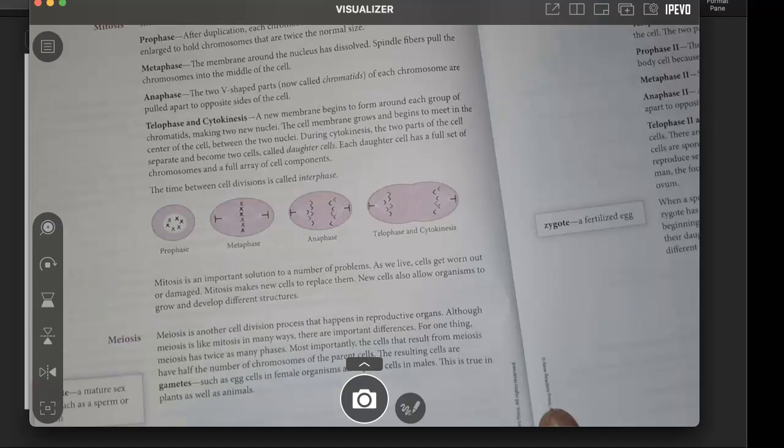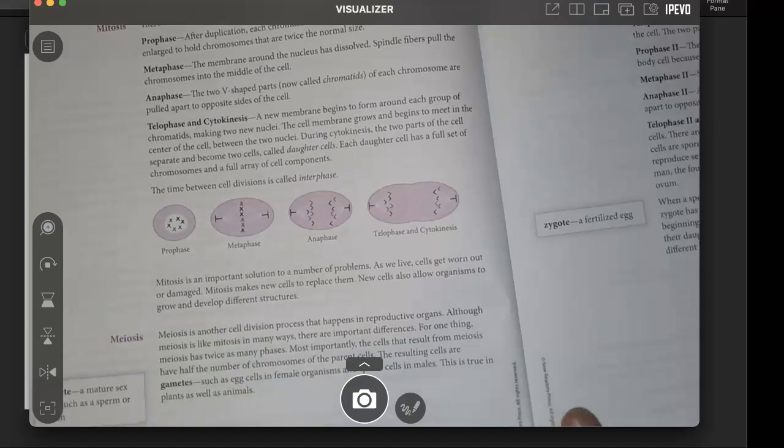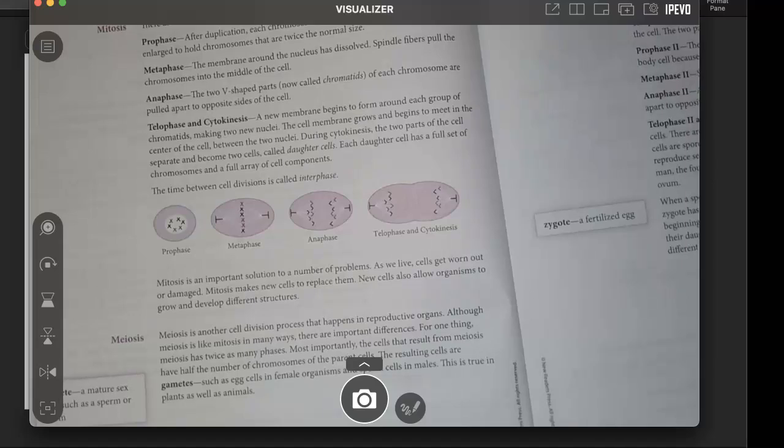Mitosis is an important solution to a number of problems. As we live, cells get worn out or damaged. Mitosis makes new cells to replace them. New cells also allow organisms to grow and develop different structures.